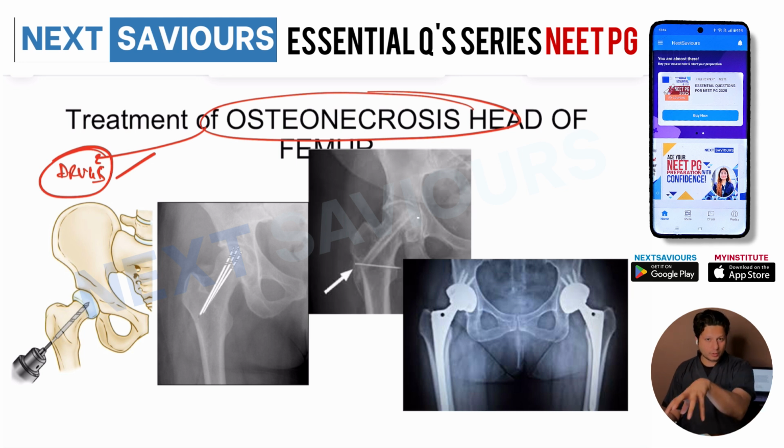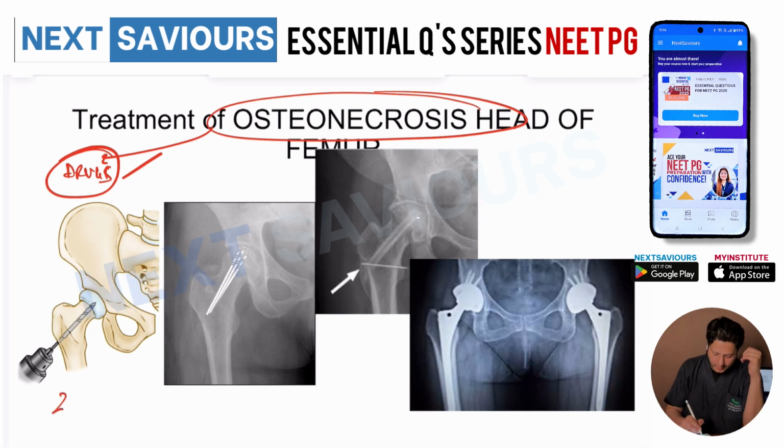All right, they cannot cure the disease. Then enoxaparin, then hyperbaric oxygen, right? Or statins. They limit the progression of the disease, they cannot cure the disease. And these drugs are indicated only before the pre-collapse stage. That means the head is spherical.